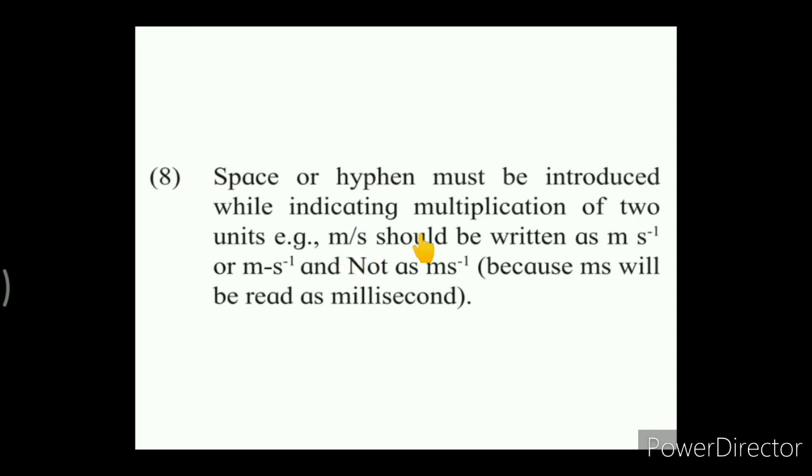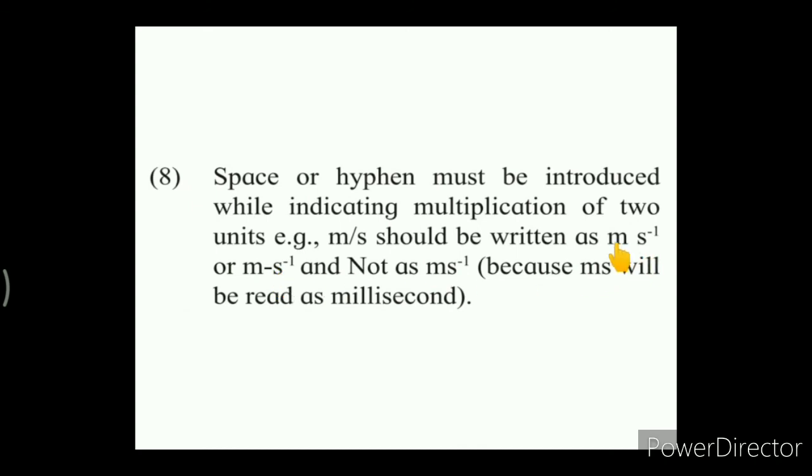Instead of this ratio, you have to give a small space or hyphen, because if we write it as ms, it will stand for millisecond. That's why a small space or hyphen must be introduced while indicating the multiplication of two units.